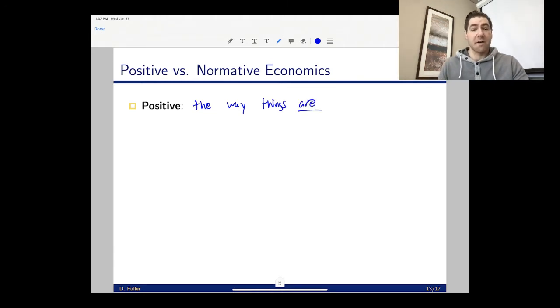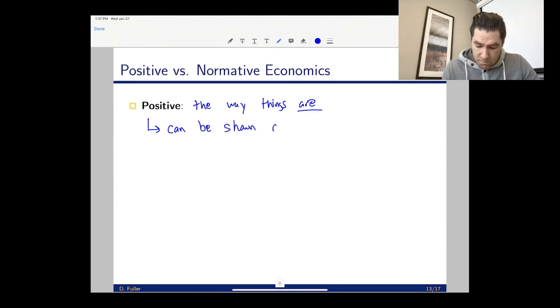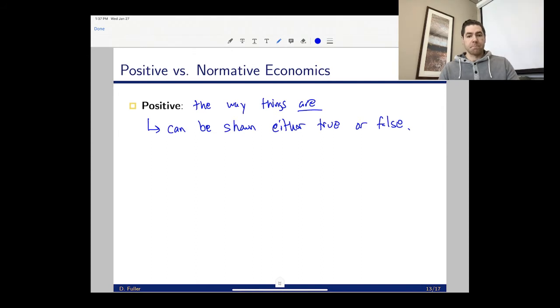So that's a bit strange, right? It's starting to sound like a philosophy class, right? And so what we mean by positive statements or positive economics is something that I could show is either true or false, right? It's either right or it's wrong. I know the answer to the question or the statement that I've posed. So it can be shown to be either true or false, right?